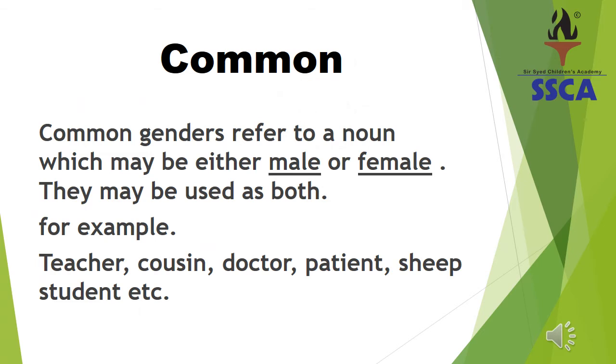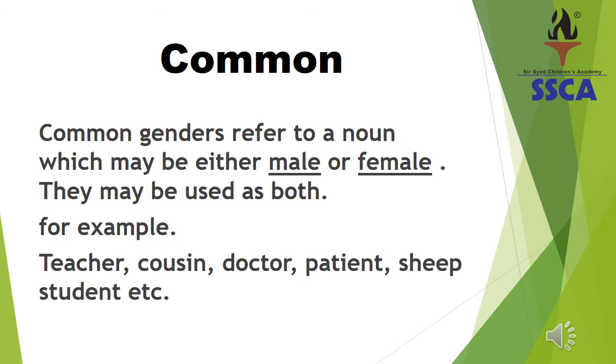Common genders. Common genders refer to a noun which may be either male or female. They may be used as both. Dear students, you might have cousins, you might have teachers, you might have visited the doctor, and you may be a patient. So there are some common genders which we can use for the male or for the female as well.